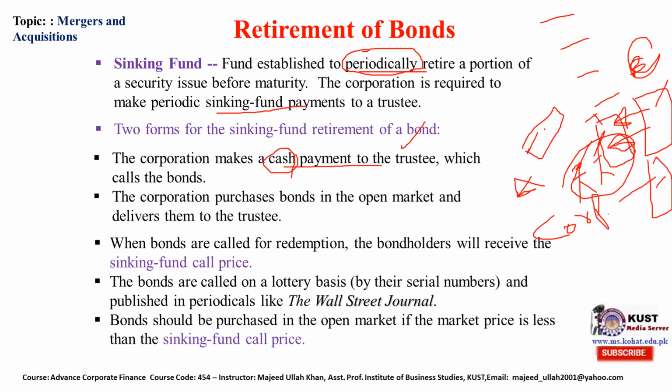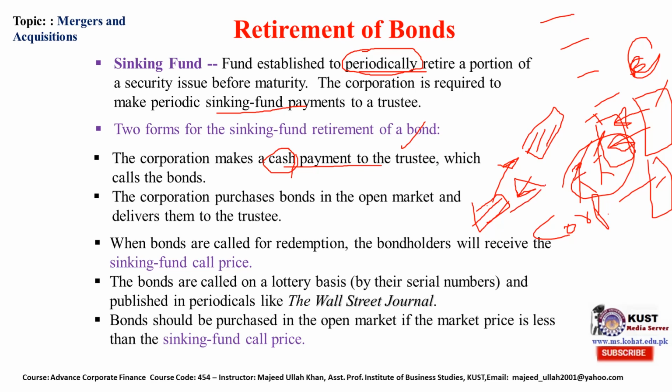Suppose this is a bond and it is in the holder's hand. Now it is being bought back. The organization calls the bond and the bondholder gives this bond back to the company.